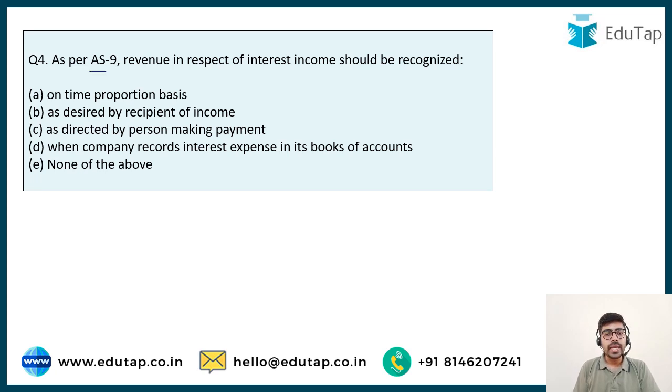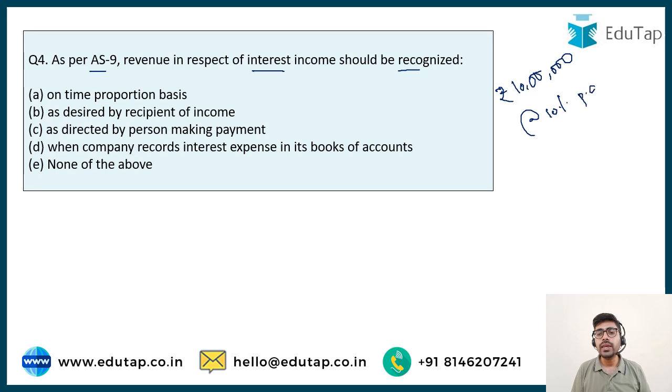As per AS 9, revenue in respect of interest income should be recognized... Now suppose I have given a loan of rupees 10 lakh and I have to get an interest of 10% every year on this loan. I have given this loan to a company, and this company is going to pay me 10% interest every year. Now I gave the loan on 1st April 2020. On 31st March 2021, I have to close my books of accounts and prepare my financial statements.